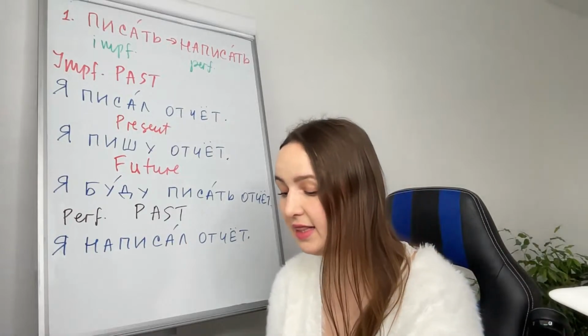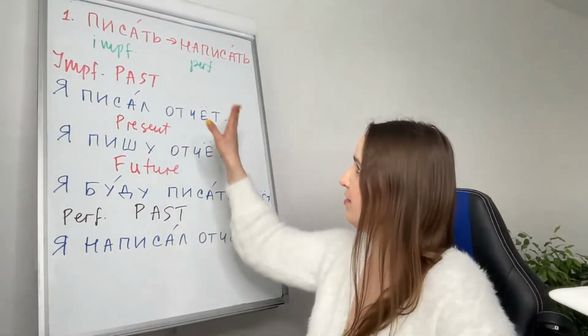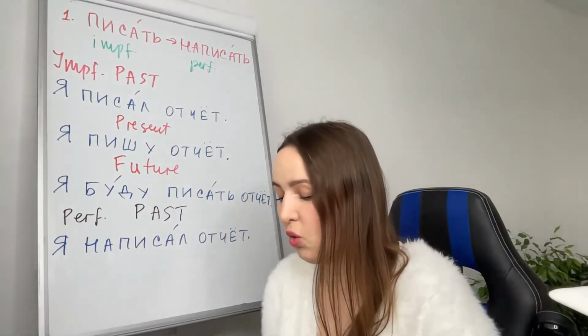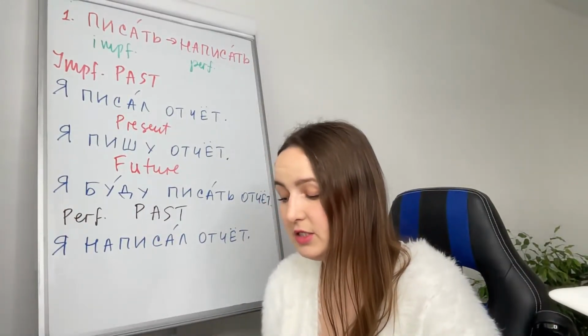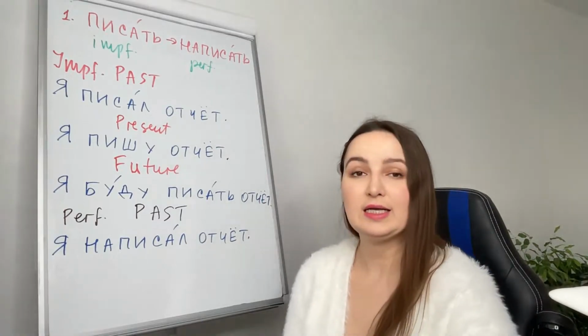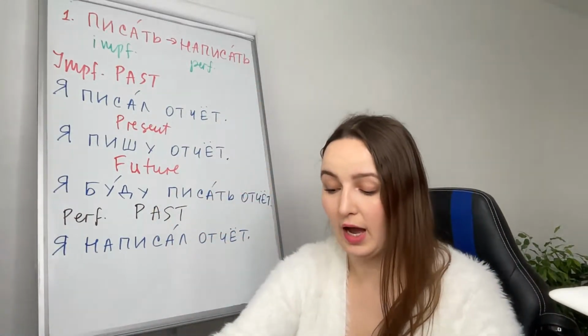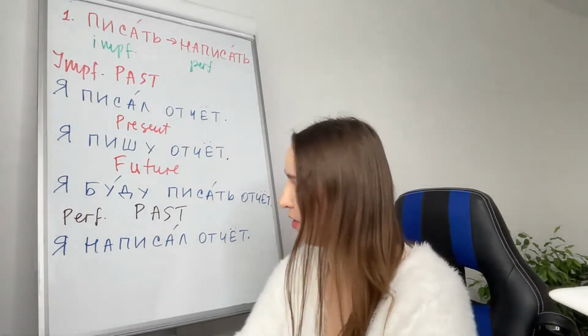Я написал отчет. We don't have present in perfective. No present. Let's continue with future. Я напишу отчет. I will write a report.